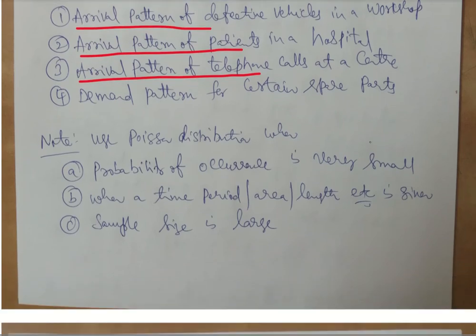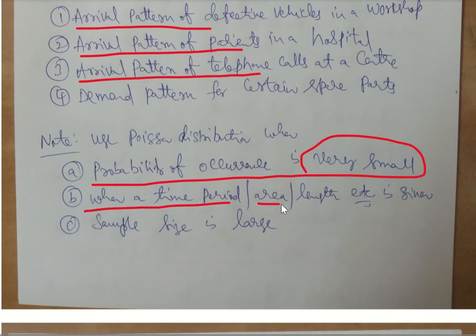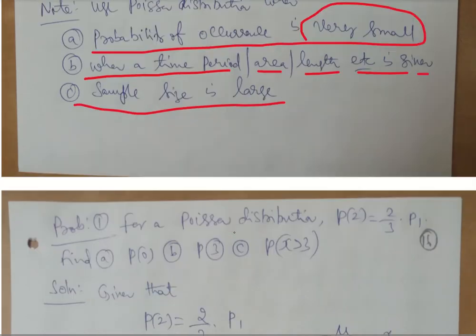Now, let us see when we can use Poisson distribution. As we discussed in the beginning, the probability of occurrence of a Poisson distributed variable is going to be very small, and it is going to have a time period or an area or a length or a region as a part of the problem. The sample size is going to be large. These three will enable us to identify that the given problem is a Poisson distribution problem. Let us see the problem now.